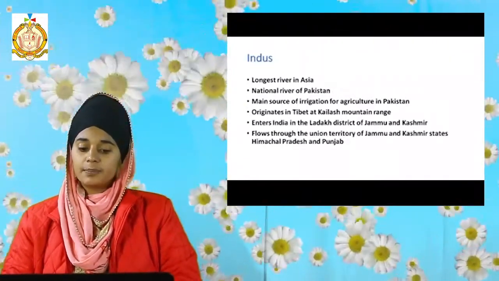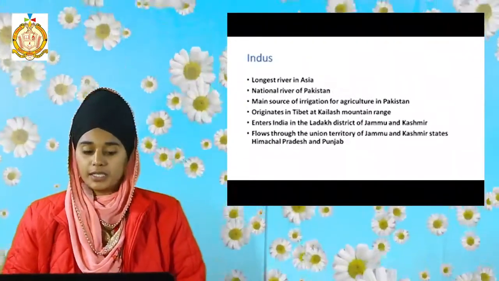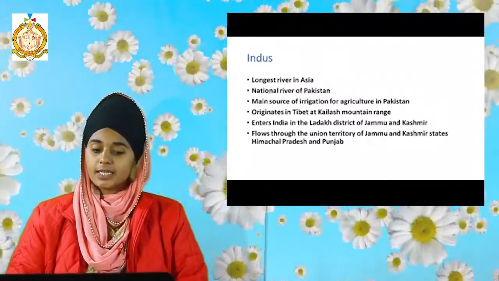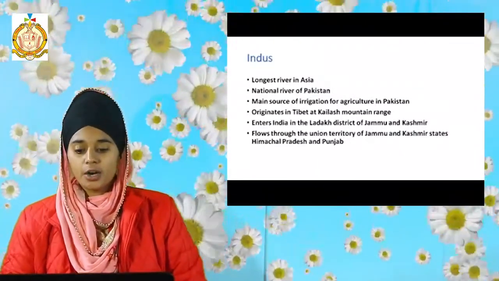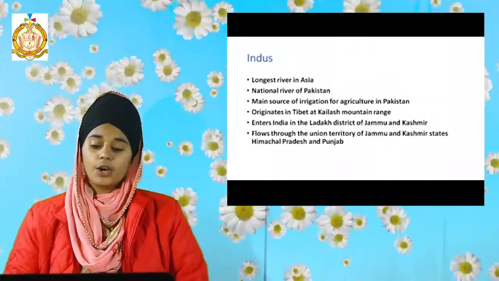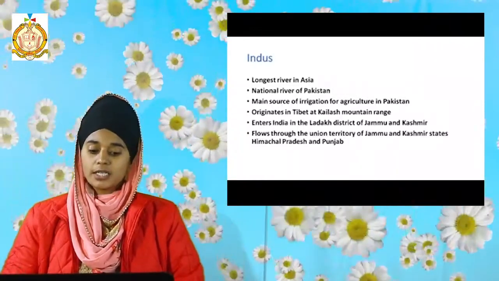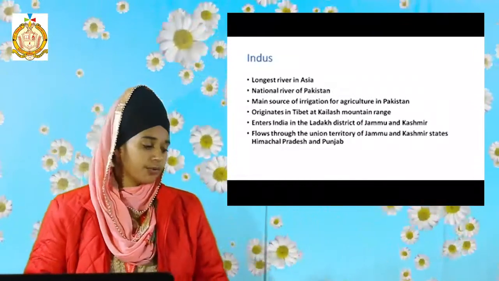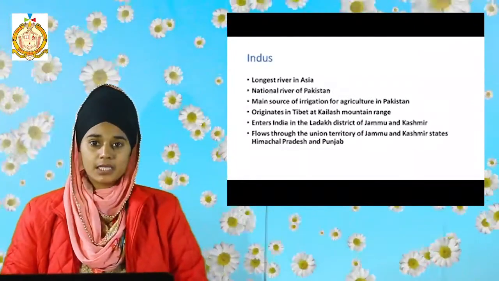It originates in Tibet at Kailash mountain range. In Tibet it originates, remember it. It enters India in the Ladakh district of Jammu and Kashmir and it flows through the Union Territory of Jammu and Kashmir, states Himachal Pradesh and Punjab. Then it falls into the Arabian Sea.